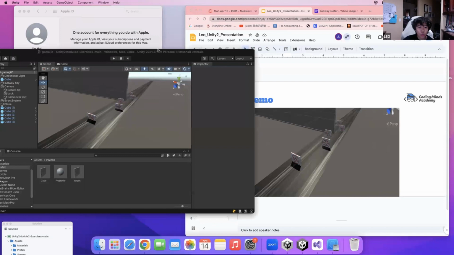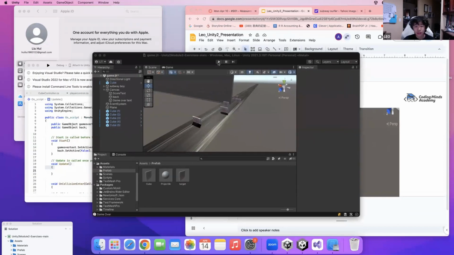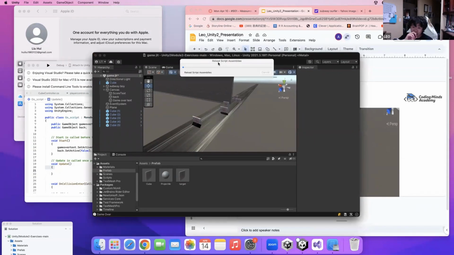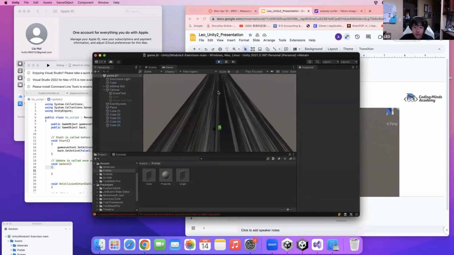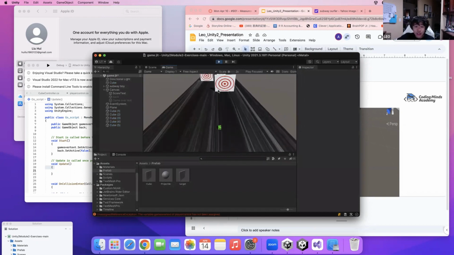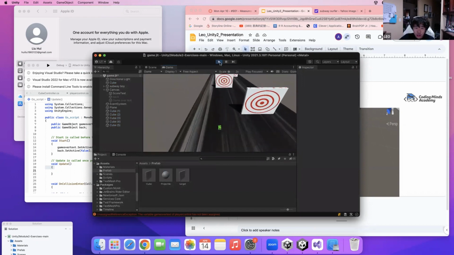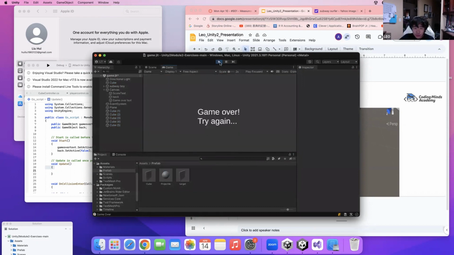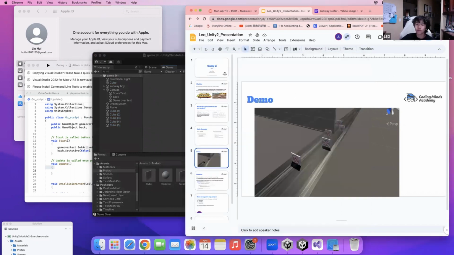This is a demo of my game. This is my game, and it's like a Subway Surfers game. As you can see, the character moves around with D and A, and you move and dodge these obstacles. If you touch one of these obstacles, it says game over. And that's a quick brief presentation of my game.